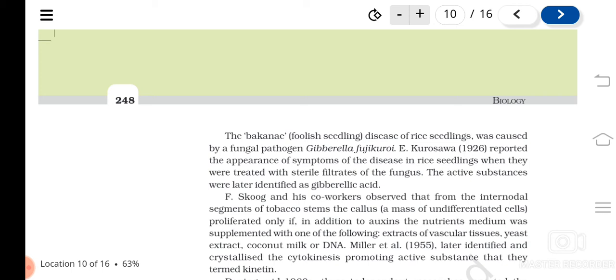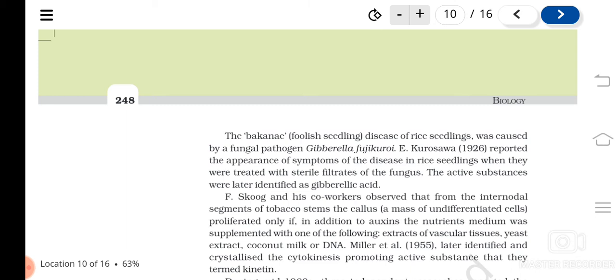Then next is the Bakanae disease of rice seedlings. It's a kind of disease, a fungal attack on the rice plants, and the pathogen was identified as Gibberella fujikuroi. Kurosawa reported the appearance of symptoms of the disease in rice when they are treated with sterile filtrates of the fungus.